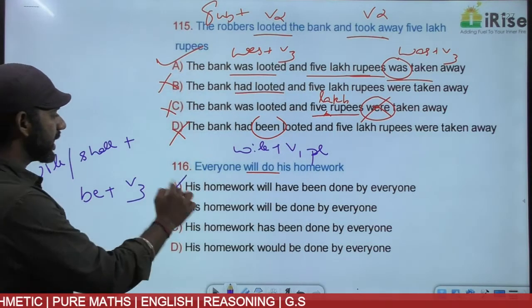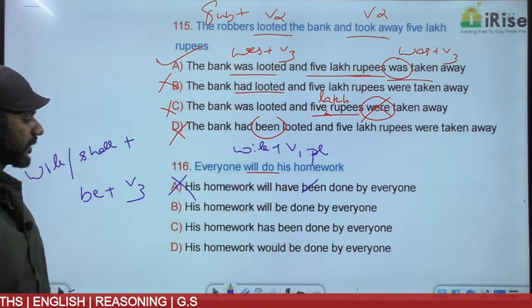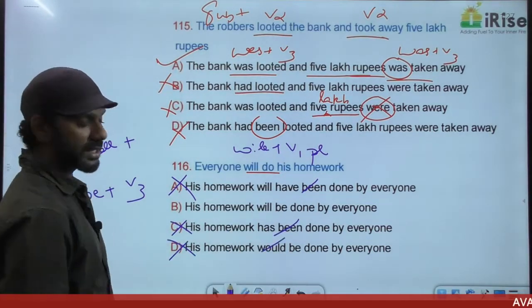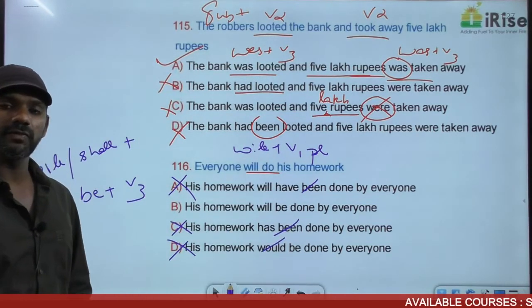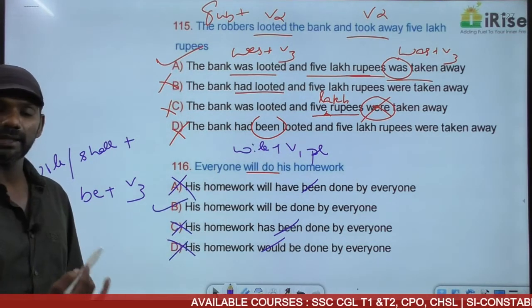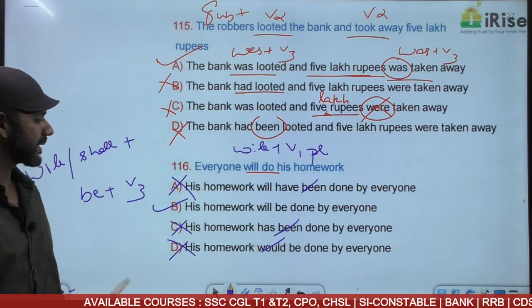Based on that, A is gone, been comes only in the perfect tense. C is gone, been is there. D is gone, D says would. Would is the past tense of will. We cannot change the tense in the category. The only option left. Easily 3 options are eliminated in no time. The answer must be B.